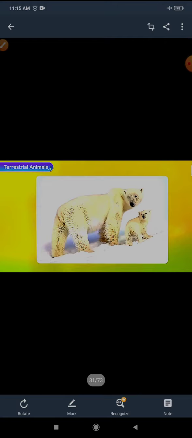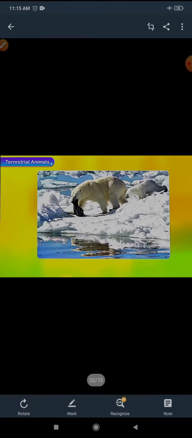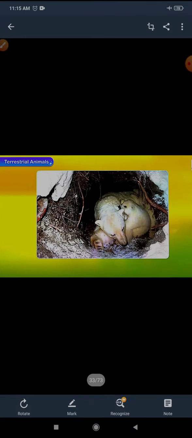Polar bears have very thick fur on their body, which protects them from the severe cold. They eat lots of fish and seals in the short summer season and store fat in their body, and this helps them survive the long winter months when there is hardly any food available.